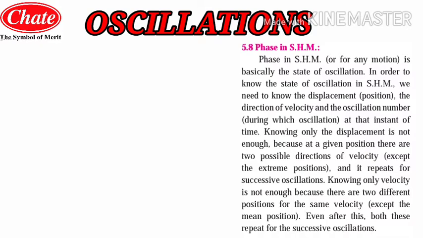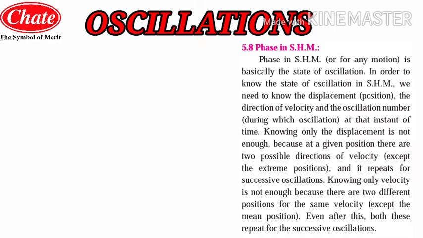Now phase in SHM is basically the state of oscillation, meaning there will be a number of states of the particle performing oscillation. Out of that, a few we have to bring into study. In order to know the state of oscillation in SHM, we need to know the displacement, the direction of velocity and the oscillation number at the instant of time. Knowing only the displacement is not enough.